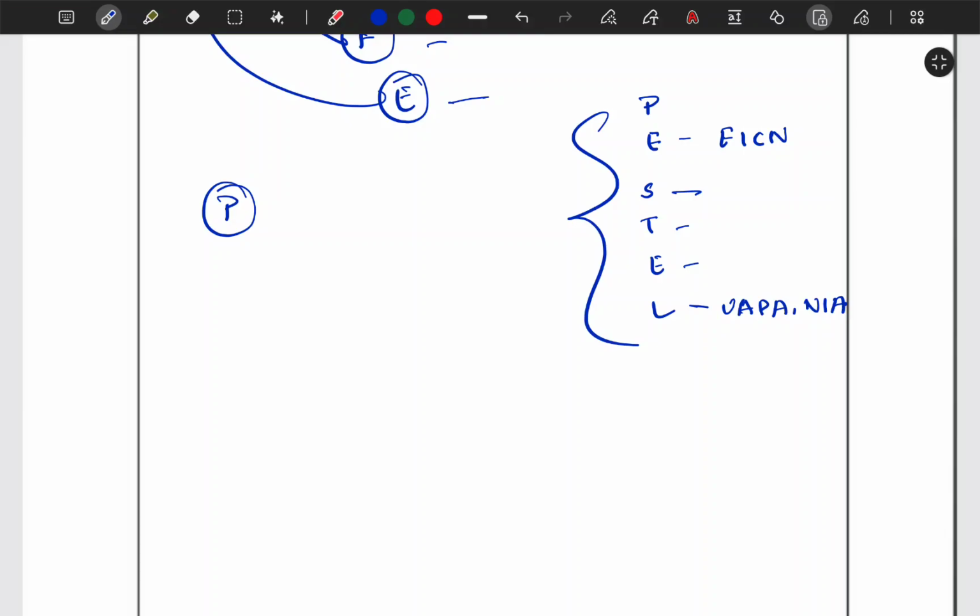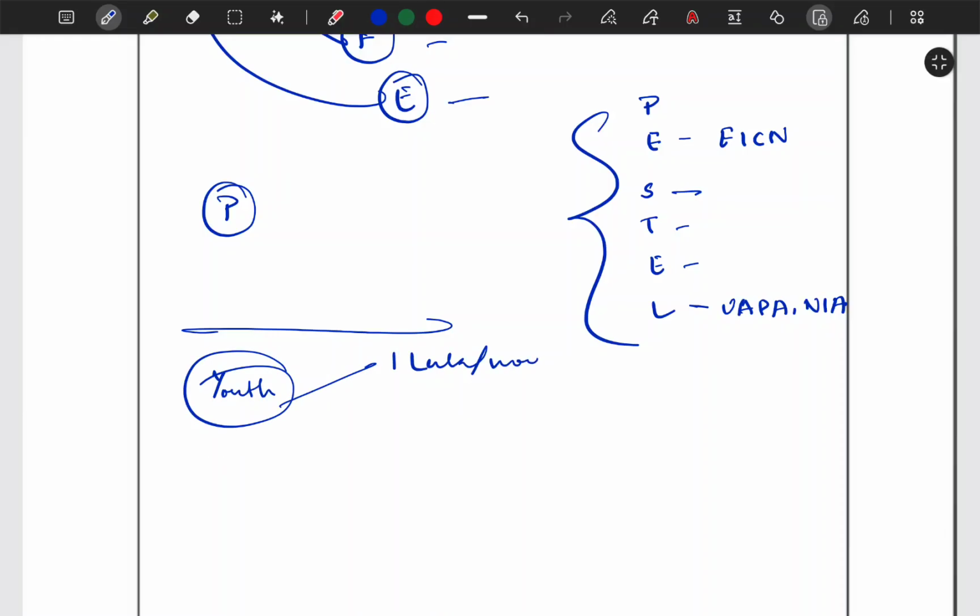Okay. We also can write the UN Global Counter-Terrorism Strategy. There are four pillars to it, and the first pillar is address conditions conducive to the spread of terrorism. Basically, let's say there are two youth, okay? There are two youth, and one is having a 1 lakh per month job, another is unemployed.